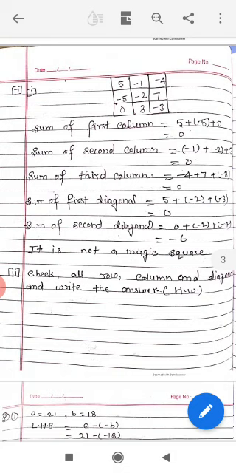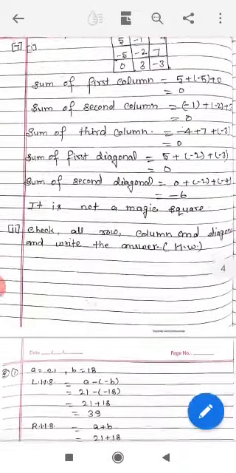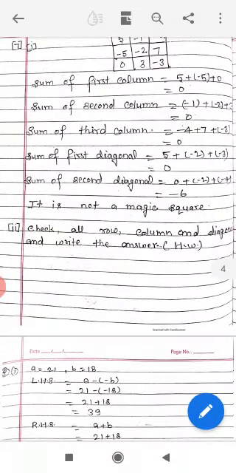Question number 2. We have a magic square. We have to check all the diagonals, all the columns and all the rows. When we get the same answer, then we say this is a magic square. It will be done by you as homework.